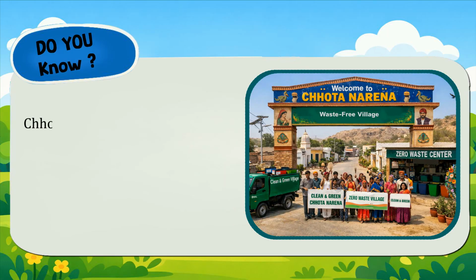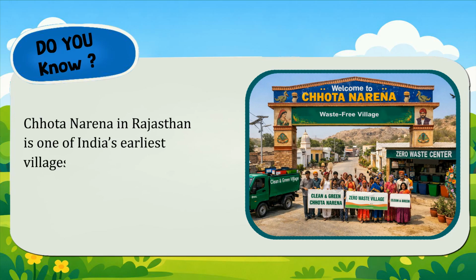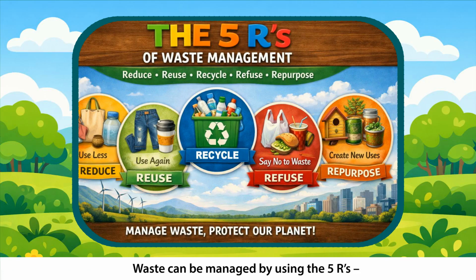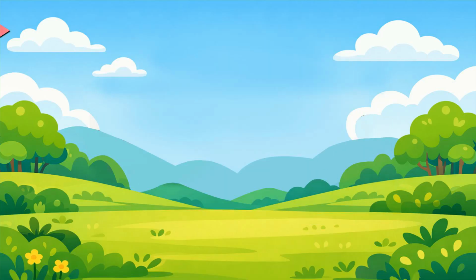Do you know? Chota Narena in Rajasthan is one of India's earliest villages to attain waste-free status. How to manage waste? Waste can be managed by using the 5 R's: reduce, reuse, recycle, refuse, and repurpose.